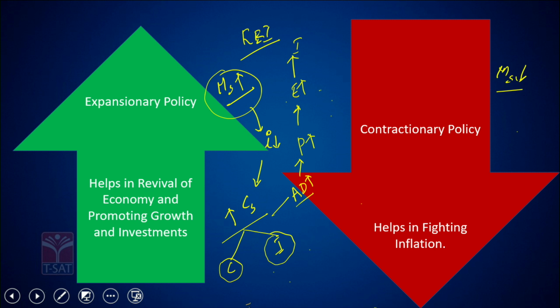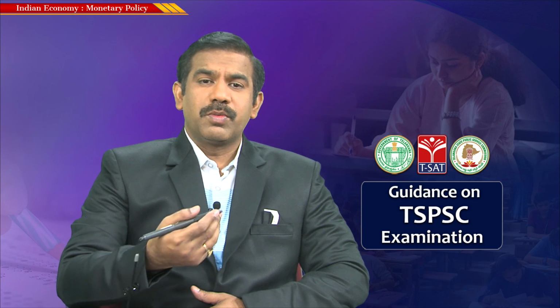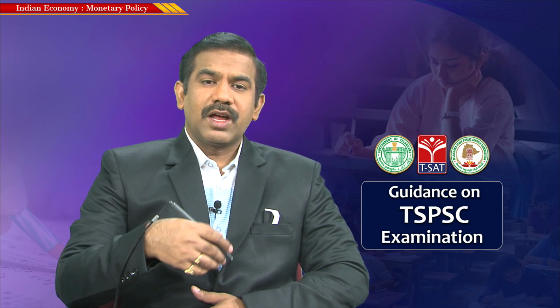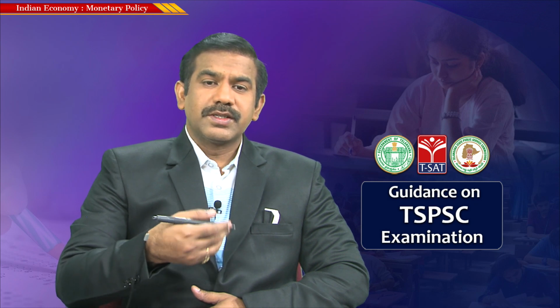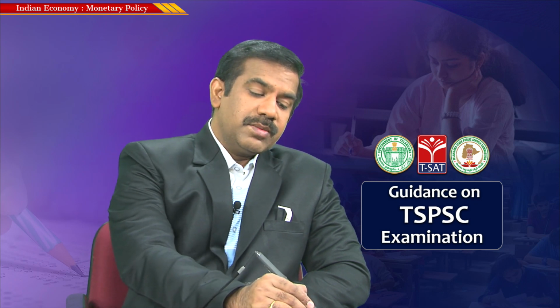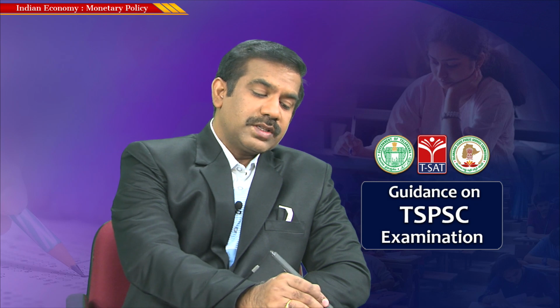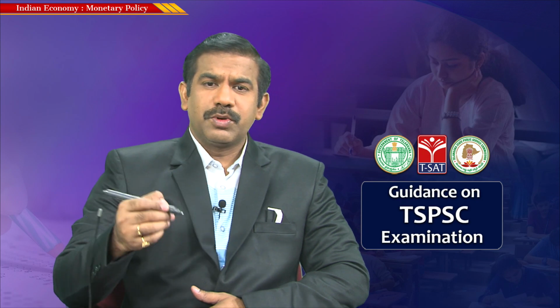And that's the basic reason why the expansionary policy of the RBI is used, to help in the revival of the economy and promote growth and investments. So how does it promote growth and investments? Simple. When money is cheaper, investors, and not only investors, even consumers would like to borrow more and more money and spend a lot of money. So whenever the RBI decreases the interest rates, that results in increasing credit supply, and hence we call this an expansionary policy, or an easy money policy, or many a time people also call this a cheap money policy. Any term, either easy money policy, expansionary policy, or cheap money policy, does mean the same.